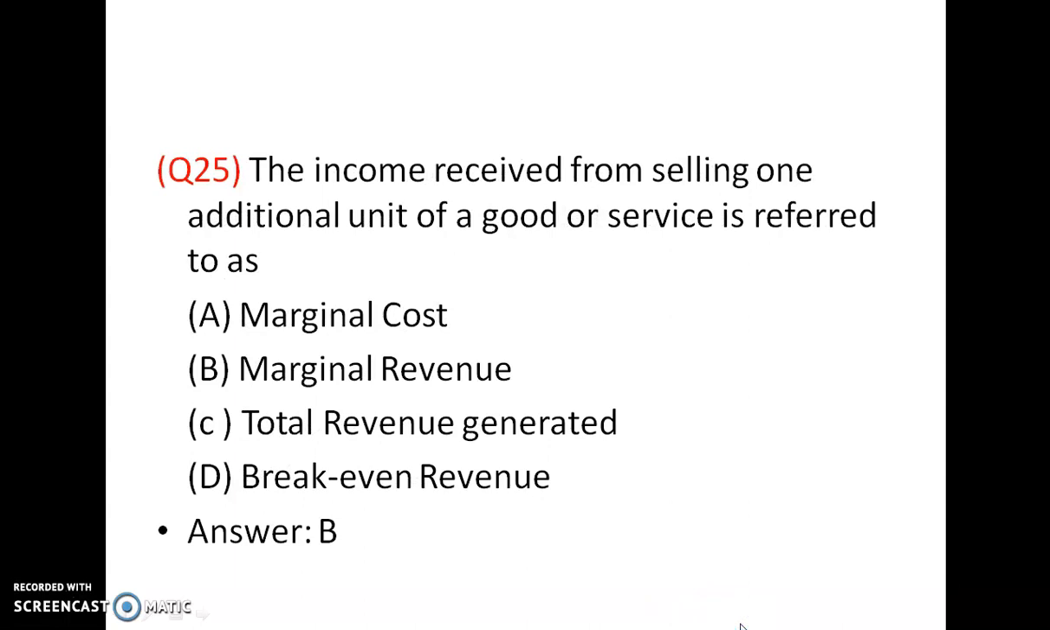The income received from selling one additional unit of good or service is referred to as marginal revenue. We can study the marginal cost: the extra cost of producing one additional unit is called marginal cost. But revenue refers to the income. The income received from selling one additional unit of a good or service is referred to as marginal revenue. So answer is B.